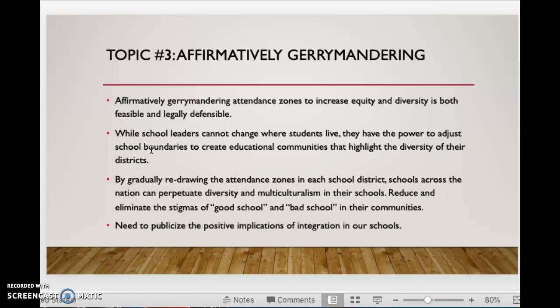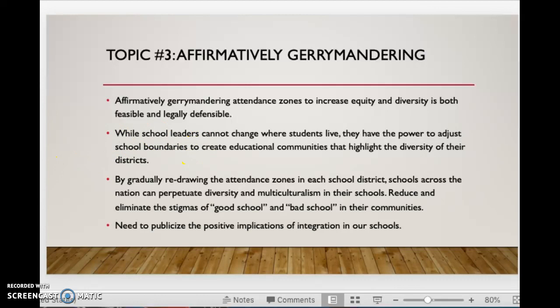Both schools will get the benefits of having multicultural education and diversity inside their classes, instead of just having the good white school or the bad minority school where all the minorities go and there's only a few white kids. It's shifting that and making it more balanced, obviously.